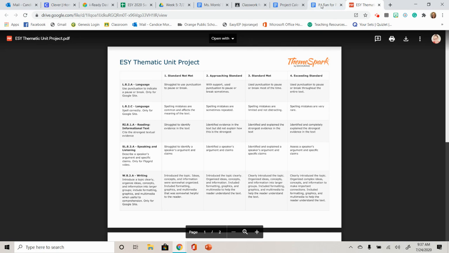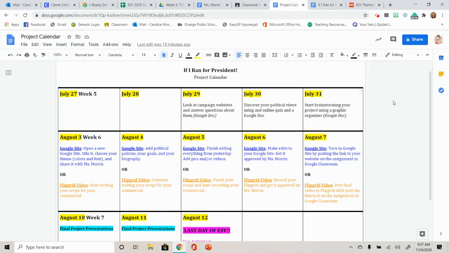All right. I also have here, which I wanted to show you, our calendar of when things are due. So like I said, we're starting on July 29th, which is Wednesday. Basically what you're going to do that day is look at campaign websites. I'm going to give you a few and you're going to answer questions about them. So you're analyzing campaign websites, what's good about them, what's not good about them, things like that.